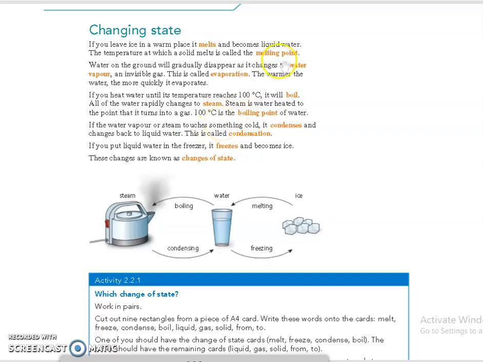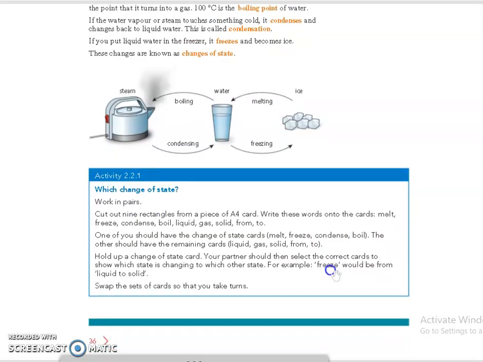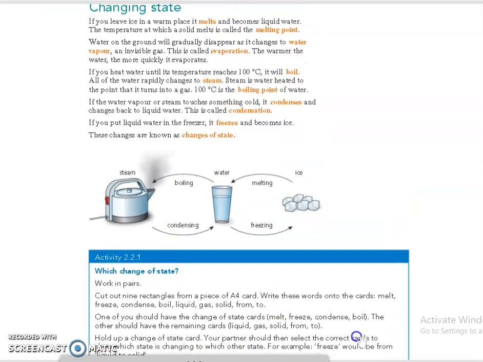Okay, so melting point is related to when solid is changed to liquid. Boiling point is related to when liquid is changed to gas. Okay, so when a liquid boils at its boiling point, it is changed to what? So here we can see that if water vapor or steam touches something cold, it condenses and changes back to liquid water.